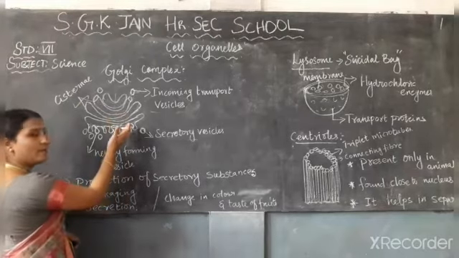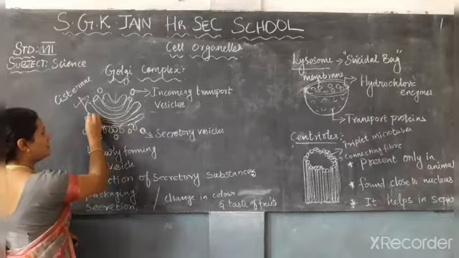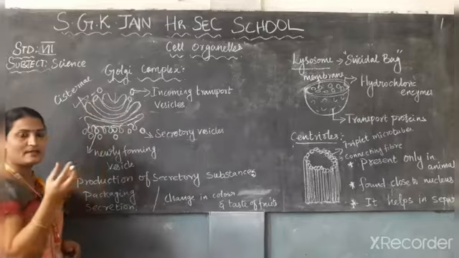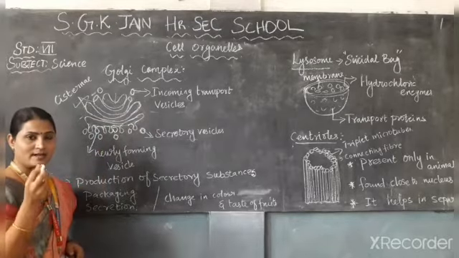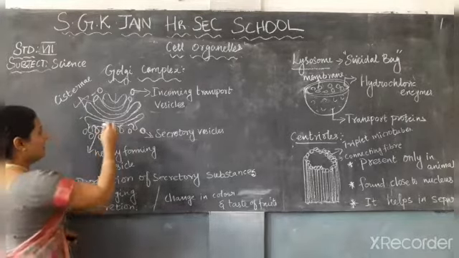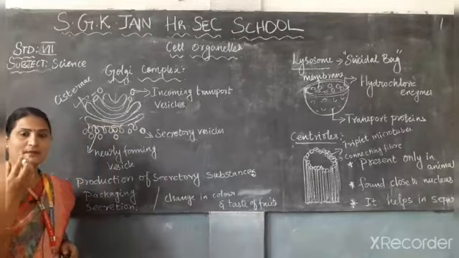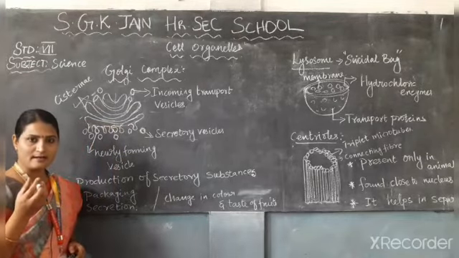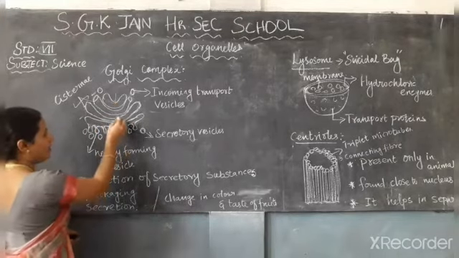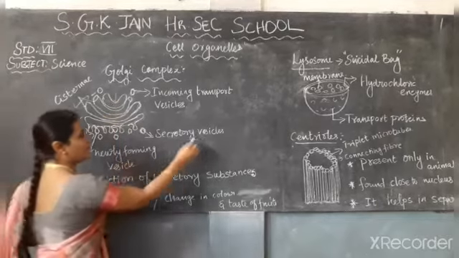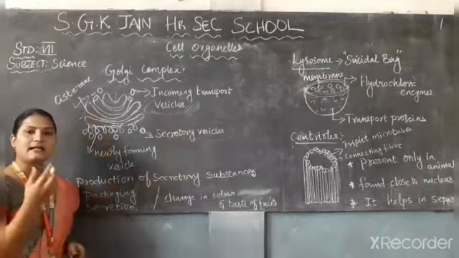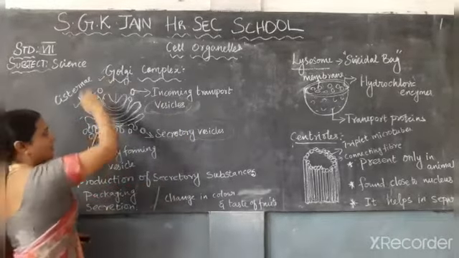The membrane bounded sacs are stacked. These are the membrane bounded sacs. The sacs are flexible, bag-like structures. They look like a pouch, so that is what is called a sac. The membrane bounded sac-like structures are stacked on top of each other with associated secretory vesicles and incoming vesicles, collectively known as the Golgi complex.